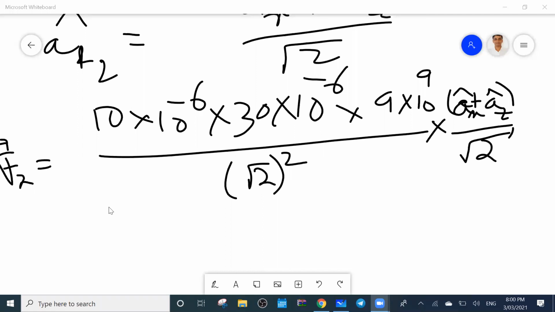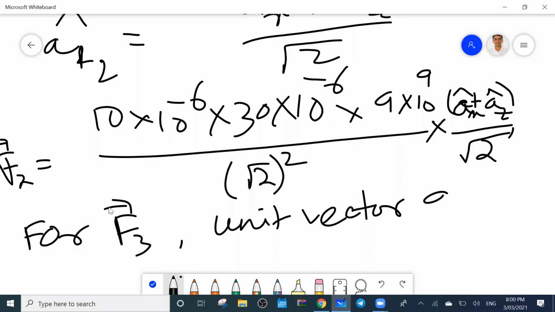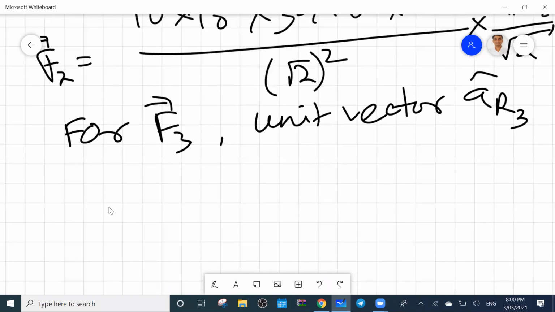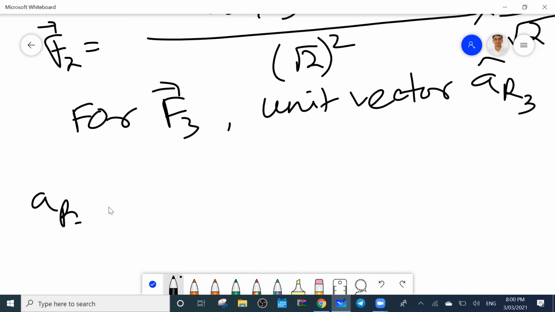So similarly find out what is F3. For F3, what do I have to find out? The unit vector. Find out the unit vector. If you solve, then only you can find out, otherwise not possible.